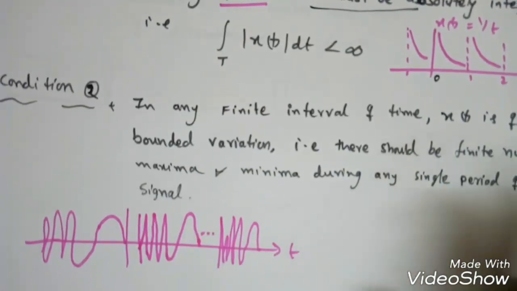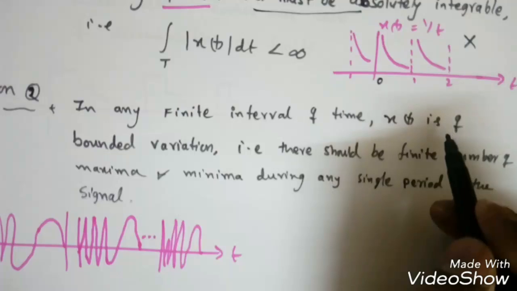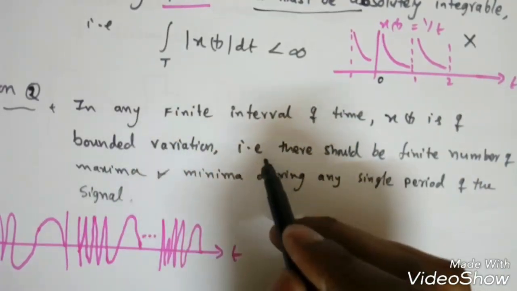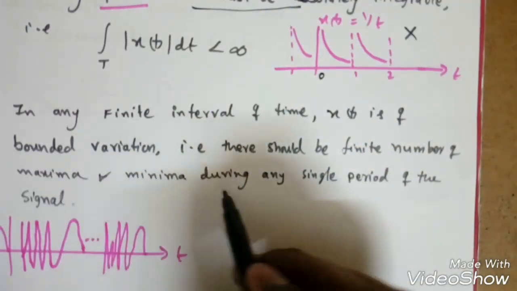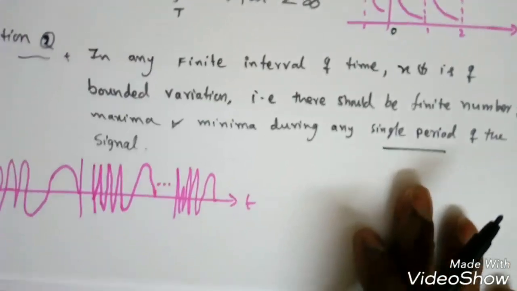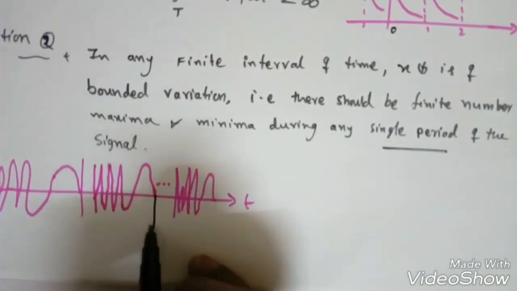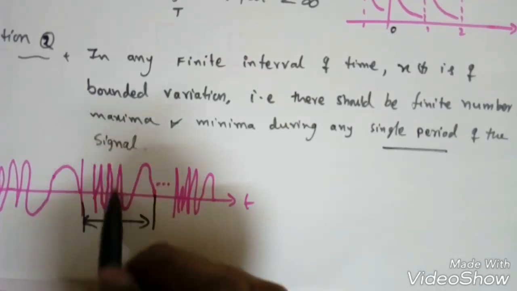Now condition 2 is that in any finite interval of time, x of t is of bounded variation. That is, there should be a finite number of maxima and minima during any single period of the signal. Suppose this is over one period. Now this is not a bounded variation.